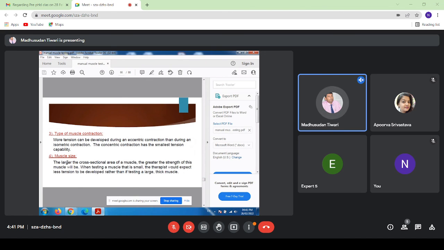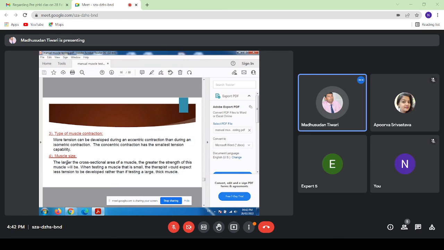Types of muscle contraction. More tension can be developed during an eccentric contraction than during an isometric contraction. The concentric contraction has the smallest tension capability. So in case of MMT, what do we do? We do concentric contraction basically. So that is why less tension is required in doing MMT.